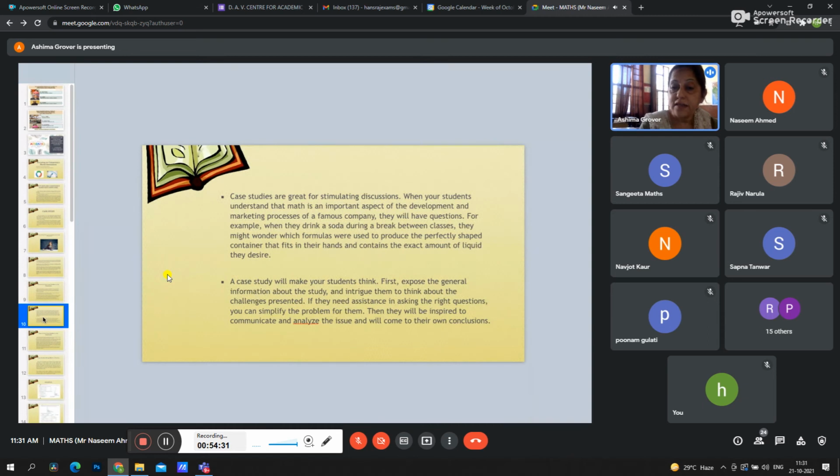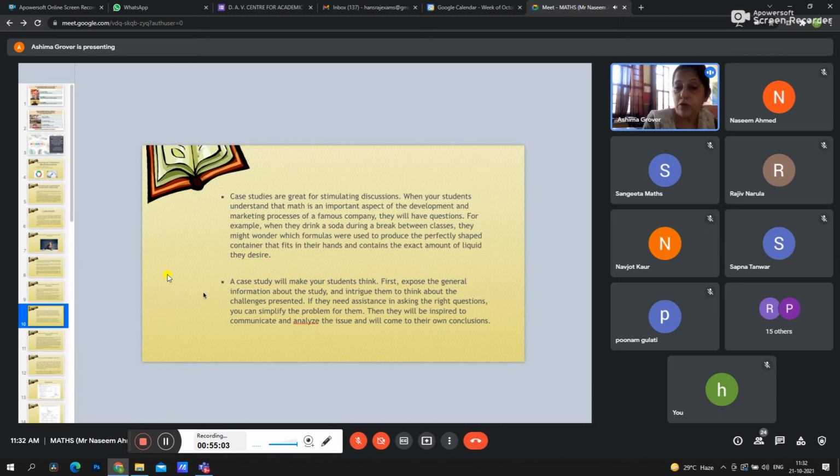Now, these case studies are great for stimulating discussions. When your students understand that math is an important aspect of the development and marketing process of a famous company, they will have a passion. For example, when they drink a soda during a break between classes, they might wonder which formula is used to produce the perfectly shaped container that fits in the hand and contains the exact amount of liquid, which we usually use in physics concepts.